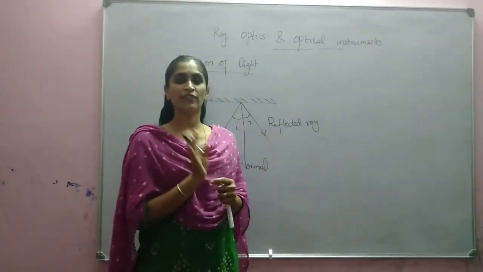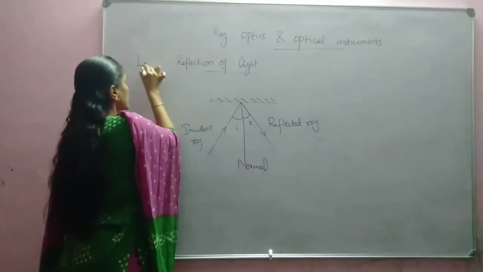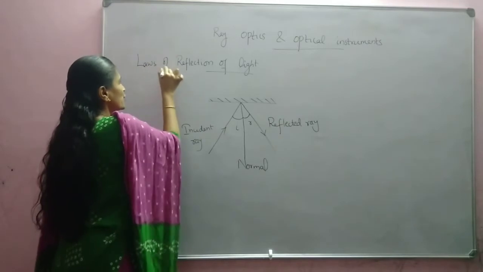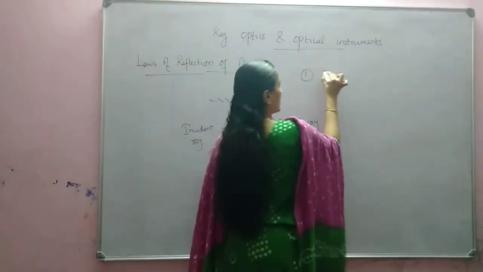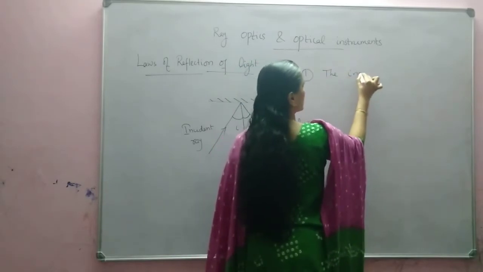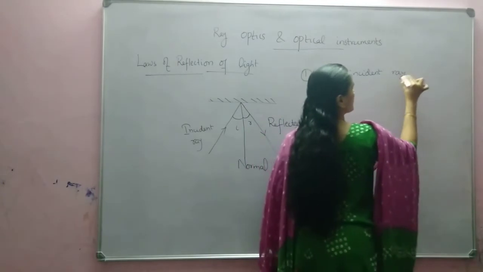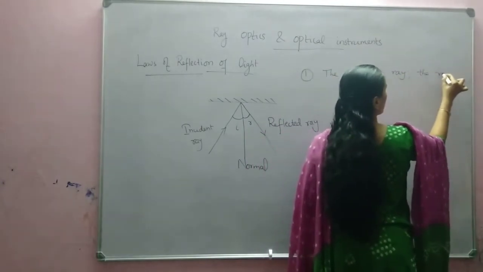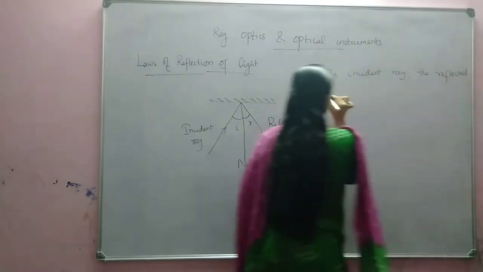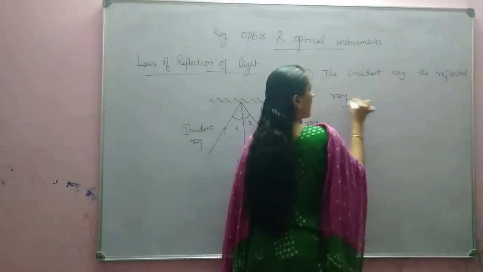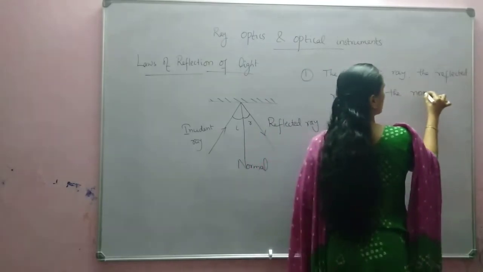Whenever reflection is taking place, it obeys certain laws that are known as the laws of reflection.